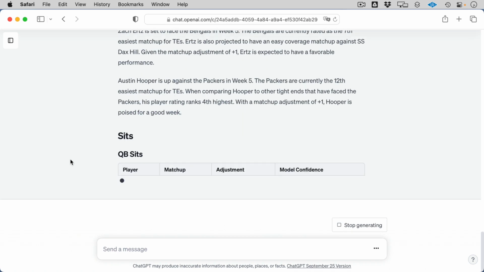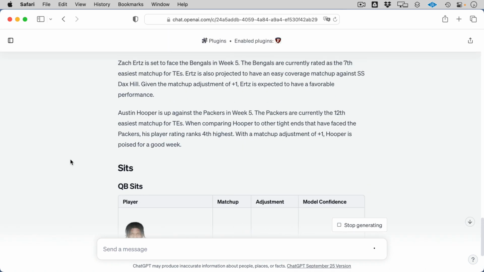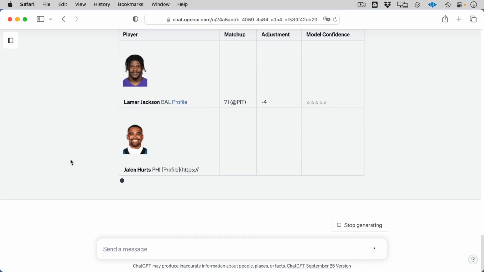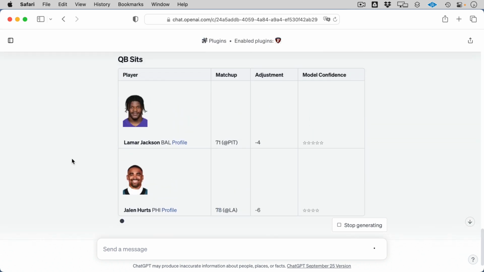It might be a player that's normally good and they maybe are going up against a bad matchup, like a Lamar Jackson. This is a bad matchup for him. You can see that it's a -4 adjustment based on his opponent. It takes into account the opponent, a very sophisticated and intelligent way to determine the strength of a matchup against a certain position, and other things like home and away and surface and all sorts of stuff like that.